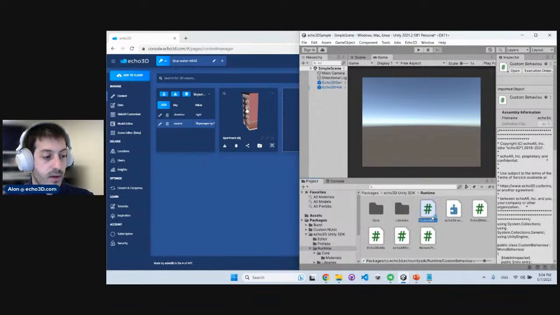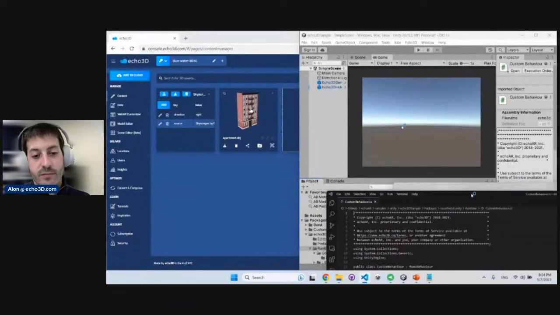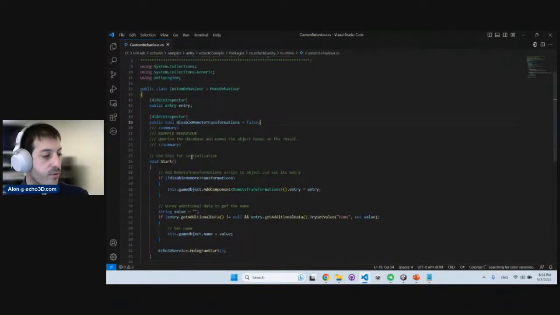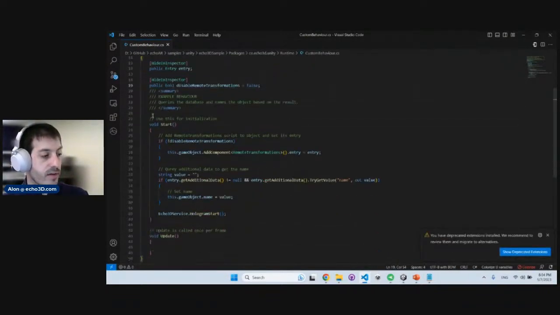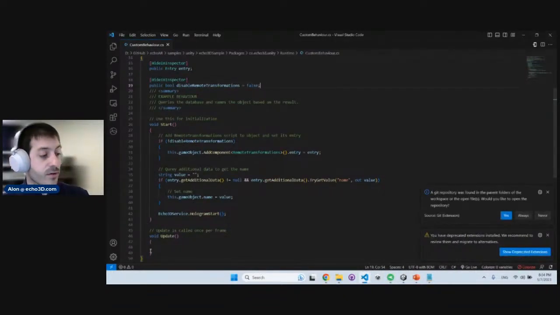This is a script, again in C#, that allows you to customize the behavior of the asset. So for example, if you want to add real-time updates or you want something to happen once the asset is instantiated, you can edit that code and it will automatically work. And that's, again, a really great, powerful tool because it's attached to everything that we have. So let's see it in practice. We have the code right here. And for example, in this code, we have two really important functions. We have the start function, evident by its name, happens when you start the application. And we have the update function, which is called every single frame.